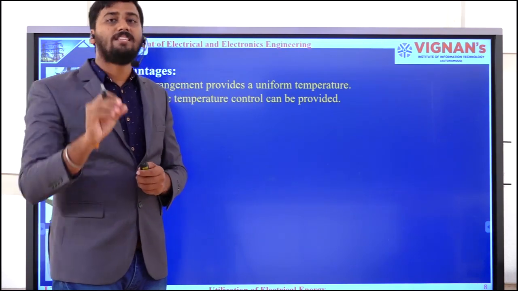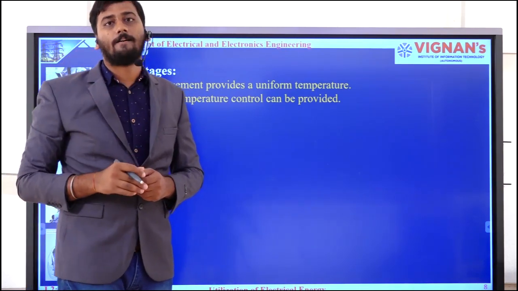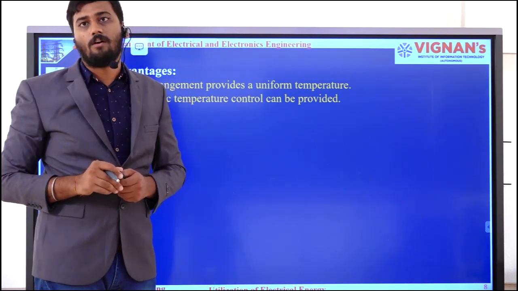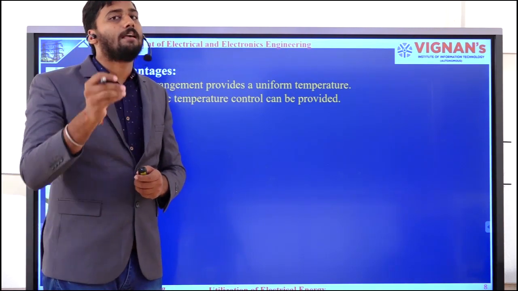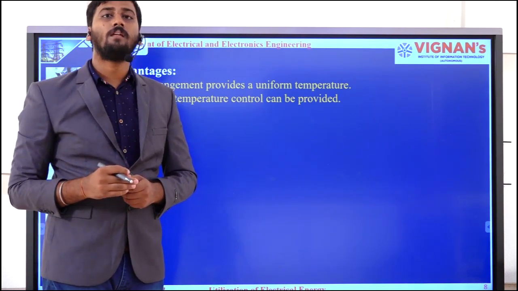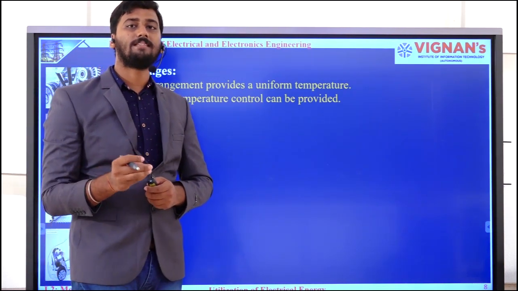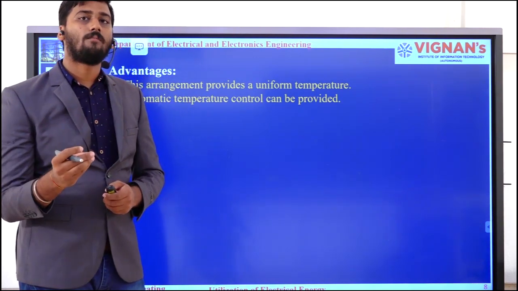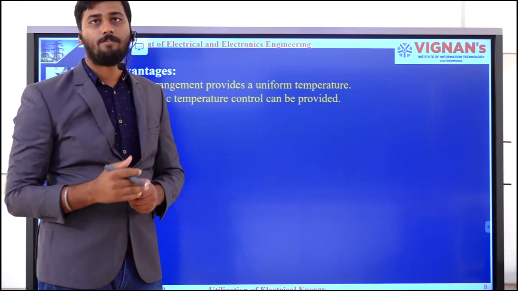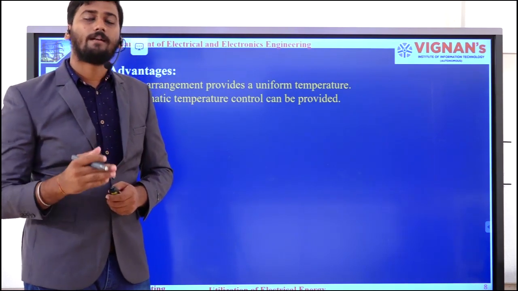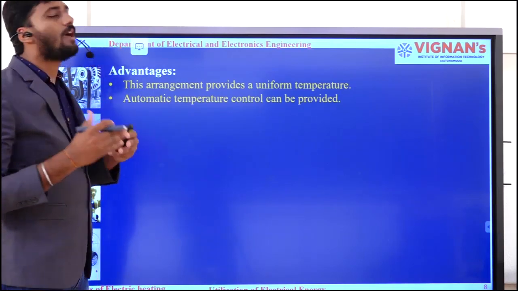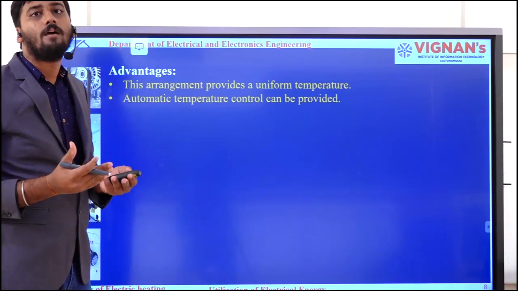Okay, if that high resistive element is a variable resistor, simply by changing the resistance value of that resistor, I can change the current flowing through that resistor. If the current flowing through that resistor changes, then the I square R value changes. If the I square R value changes, then the heat energy produced by that will definitely change. Okay, that means I can say that automatic temperature control can be provided.